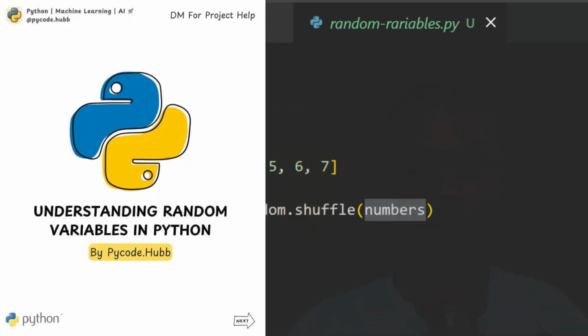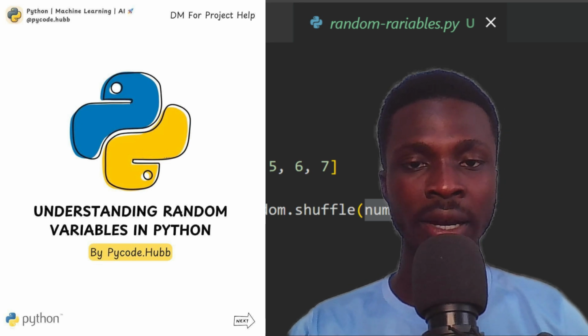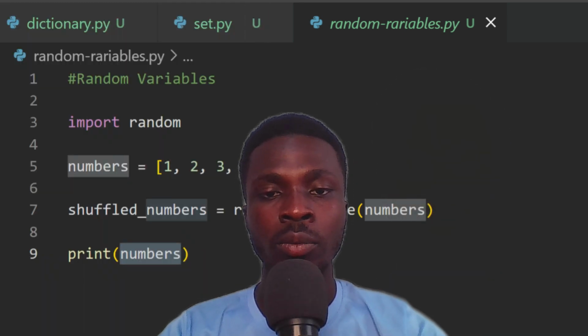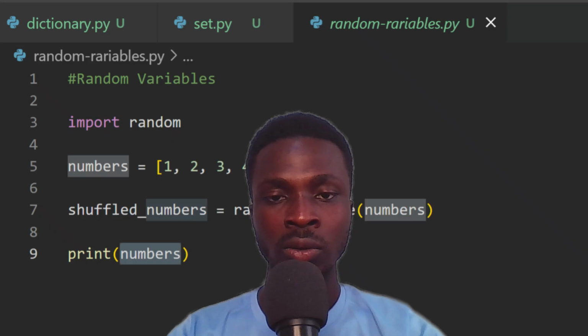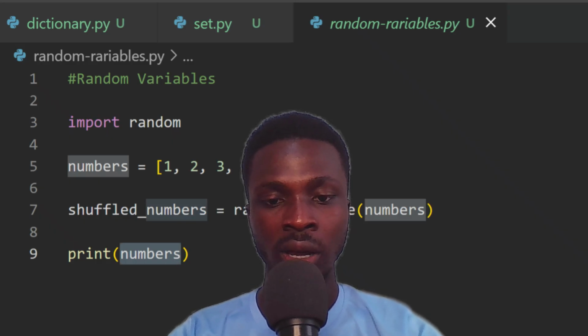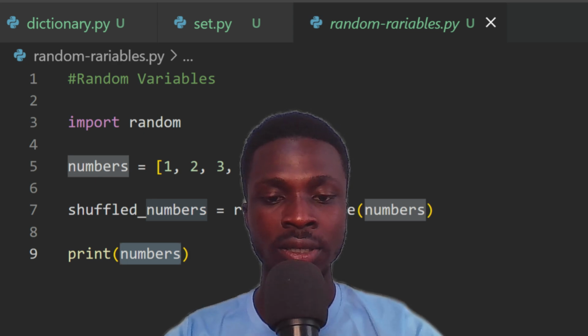So in this video, we are going to talk about random variables in Python. Talking about random variables, what are they? A random variable is a value that changes randomly each time it's generated. Whenever you run code, that specific variable changes to another value. That is what we mean by random variables. You can't predict its exact value beforehand, but you can know the range or possible outcomes it could take.